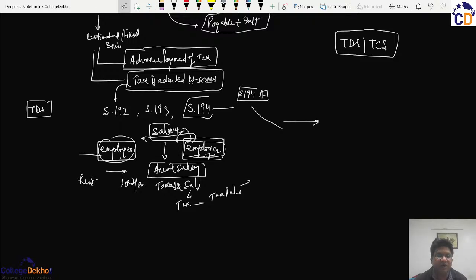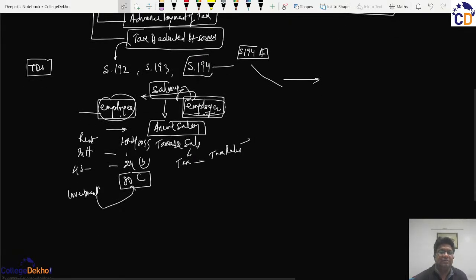And if possible, you can always ask the employee whether he is paying any rent so that any deduction on account of HRA can be provided, or whether he is receiving any other kind of interest, then that income can be added, or if he has any housing loan, then the benefit of Section 24B regarding interest payment, or Section 80C regarding principal repayment, or any other investment covered under Section 80C, or any other tax saving scheme under deduction or exemption that he is planning to claim in the future, then he, as an employee, should disclose such things to the employer.